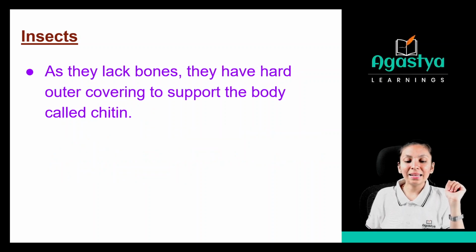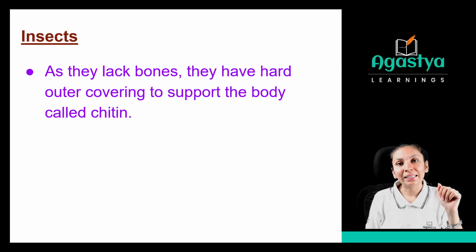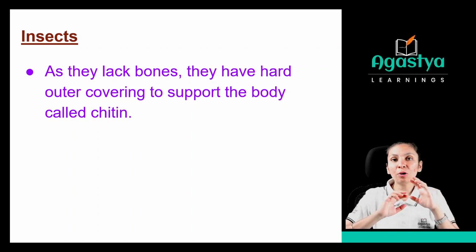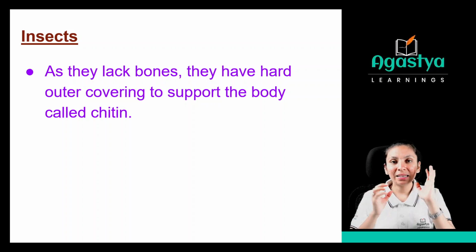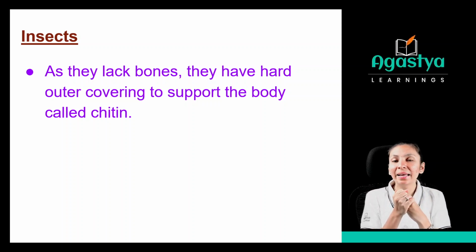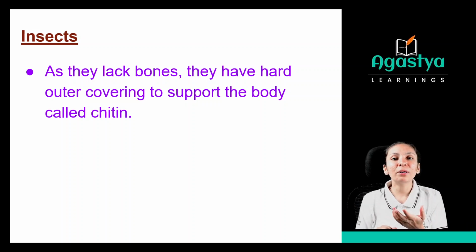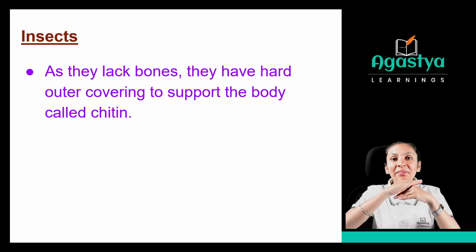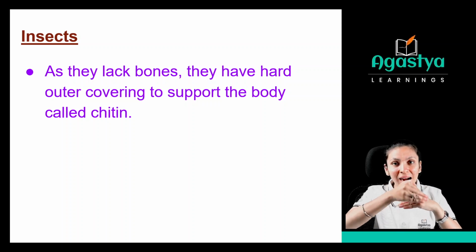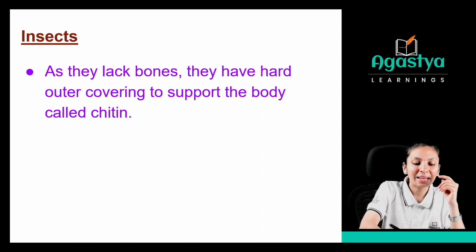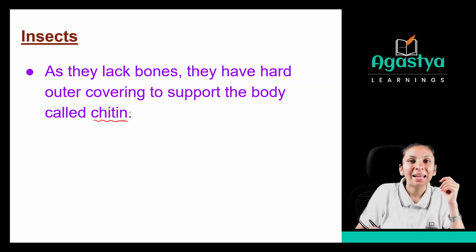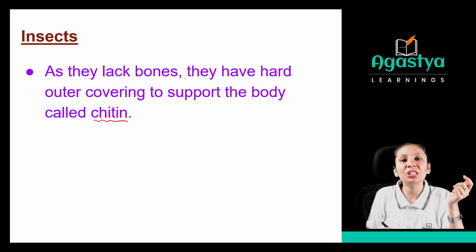Now see, like our bones, they have a hard outer covering to support the body called chitin. You can say chitin or you can say chitin. See, these insects do not have any bone structure. As we have our bones over here, these insects do not have any kind of bone. So how will they protect their body? Because they have an outer surface, that is a hard surface. The name is chitin. How will you pronounce it? Chitin, or some can say chitin. Okay.